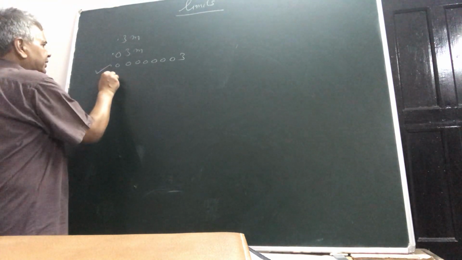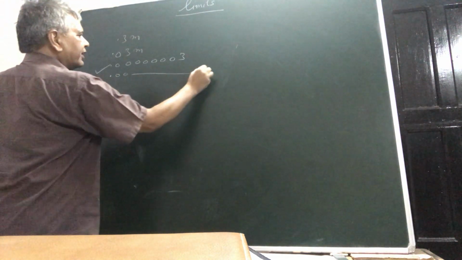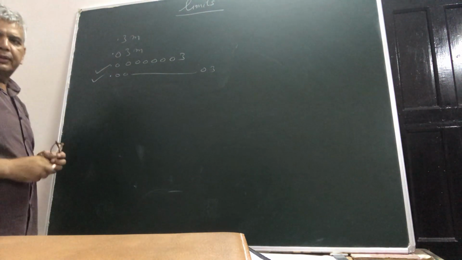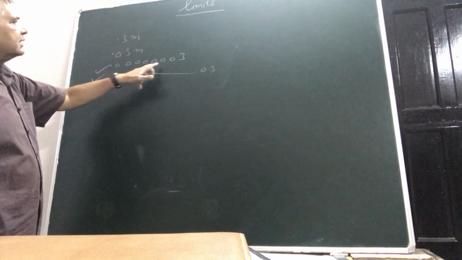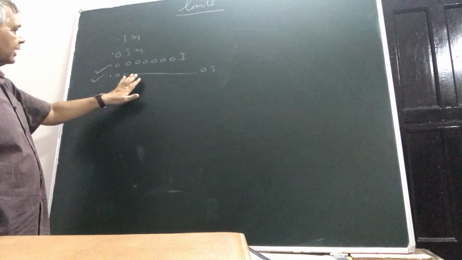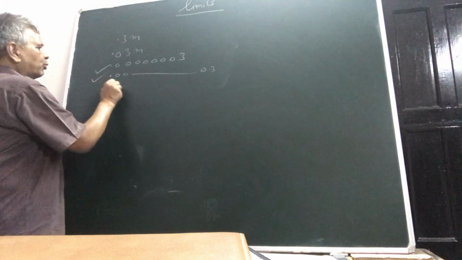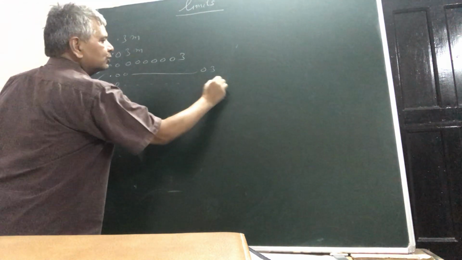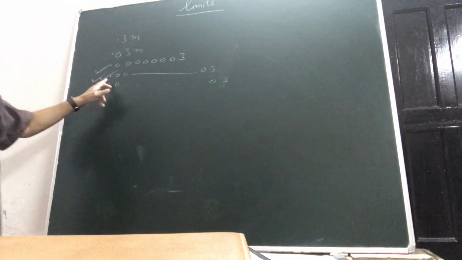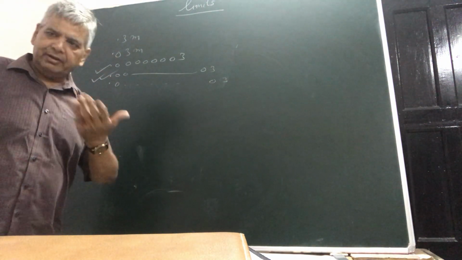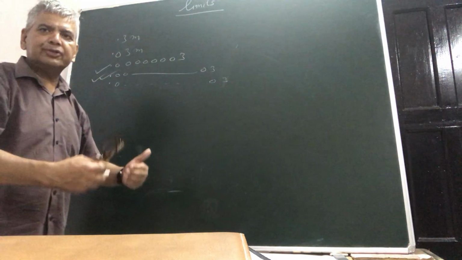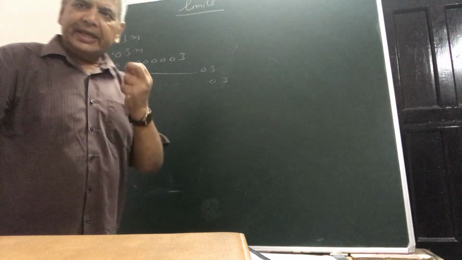For example, if I write a point followed by 100 zeros and then 3, then in comparison to this number, 0.03 will be a fairly large number. Now suppose I think of a number 0.00 followed by 1000 zeros and then 3. Then the number we thought of earlier will be a fairly large number. So the point is that there is no end to any small number.